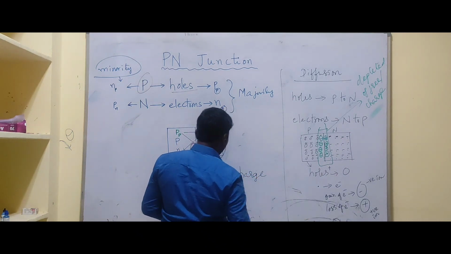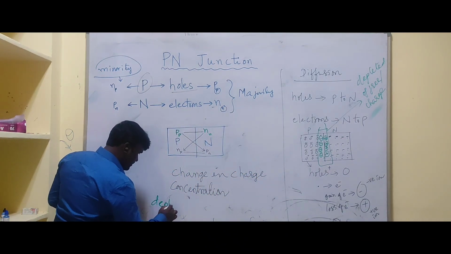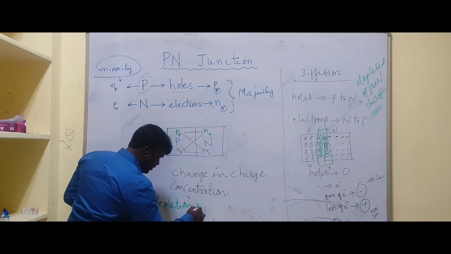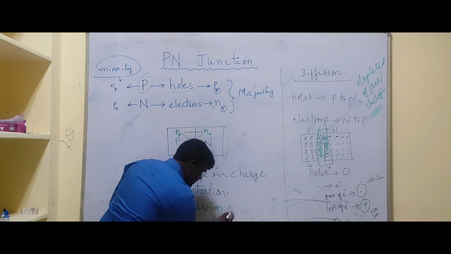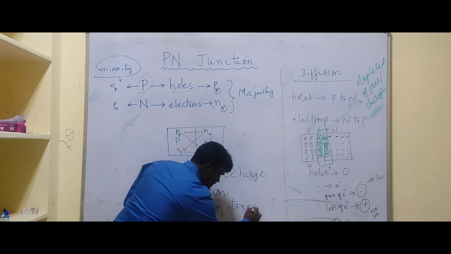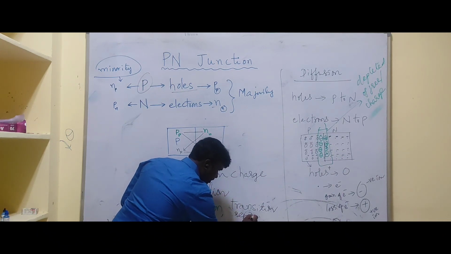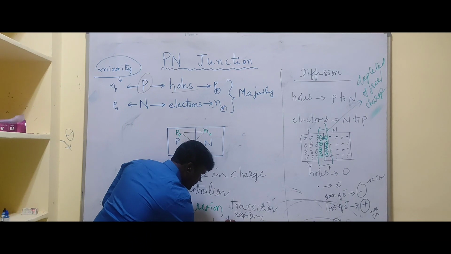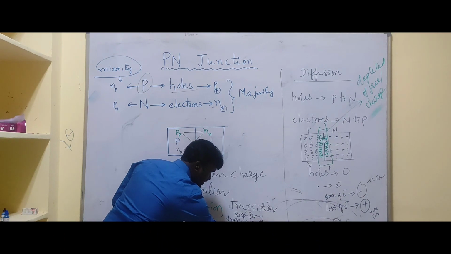This region is also called by other names. The depletion region is also called the transition region, and another name is free space charge region.